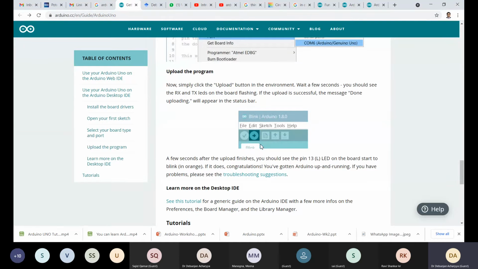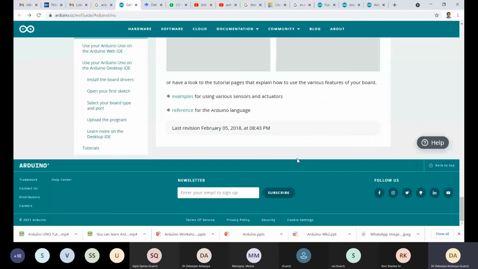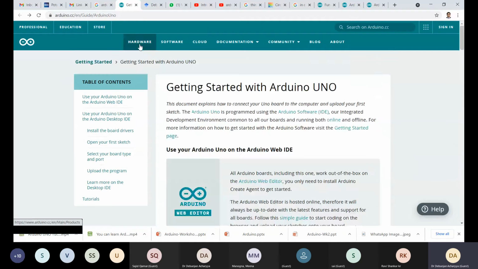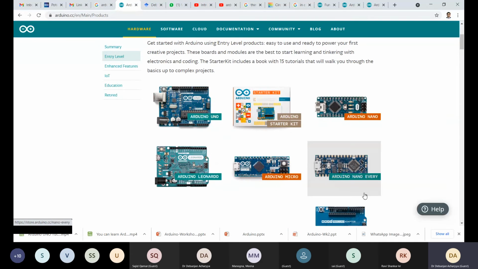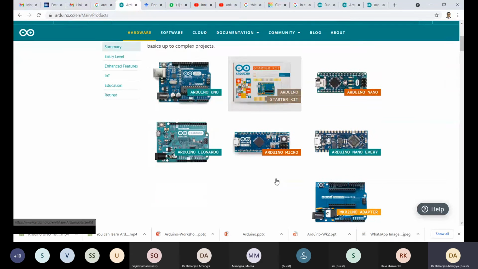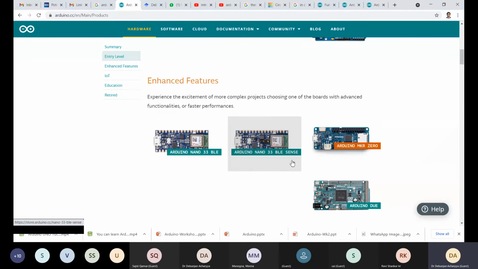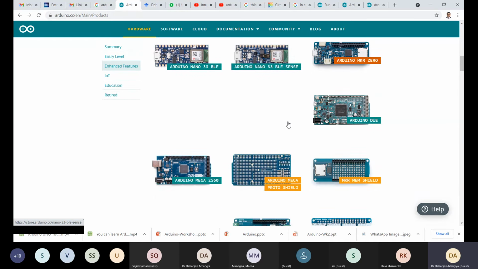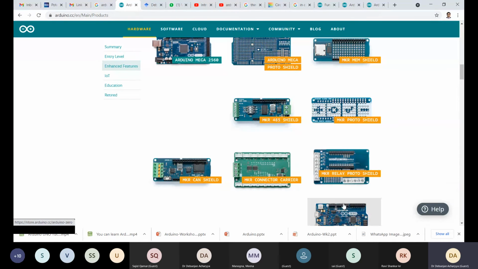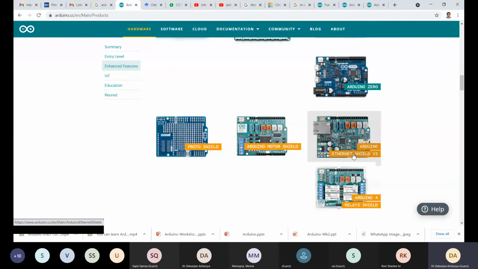This is a very good website for learning. Please go through this website once. If you go to the hardware, you can see there are different entry level hardware, meaning the boards they are providing. There are some enhanced features, as I told you, the shield. So this is the Arduino Nano board with Bluetooth module. There is also a relay module, and there are Ethernet shields.